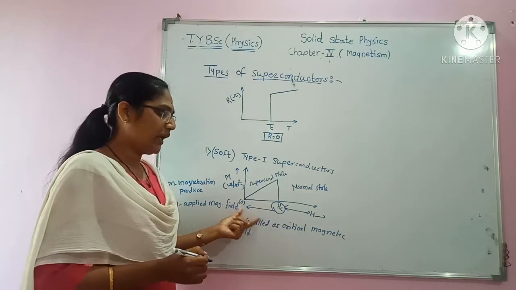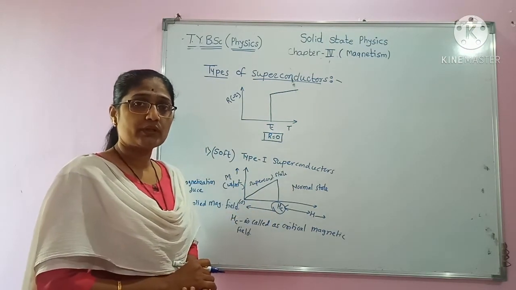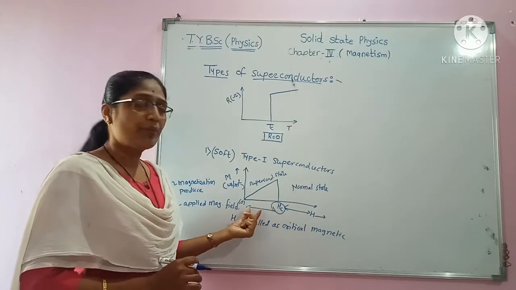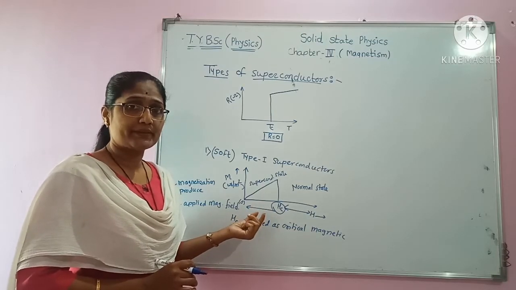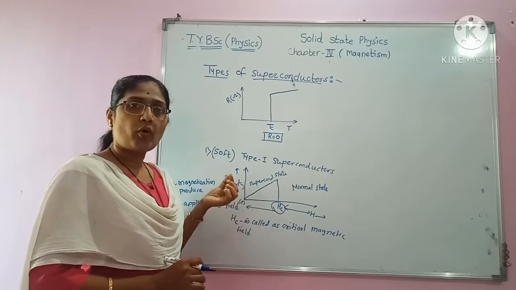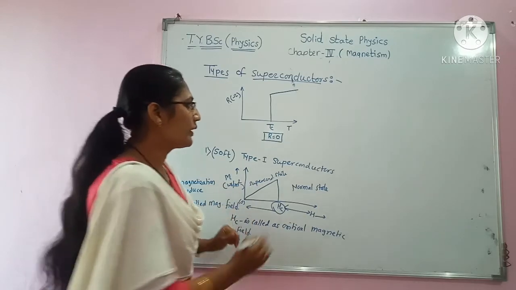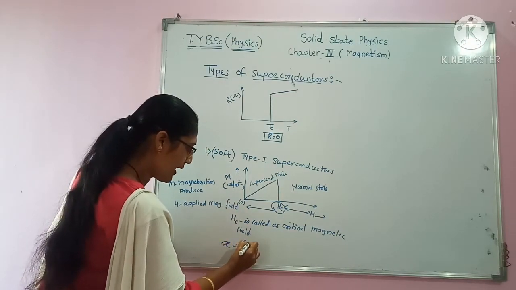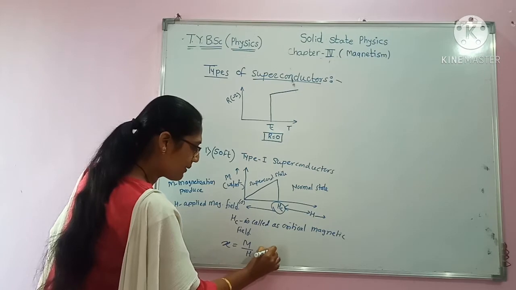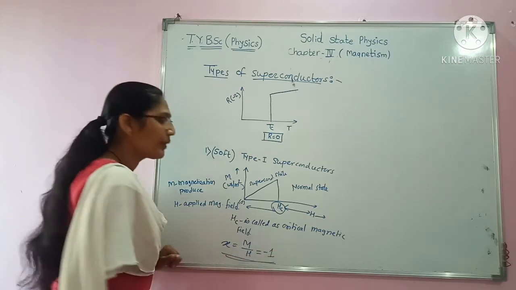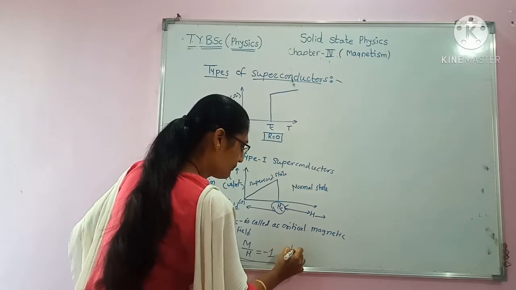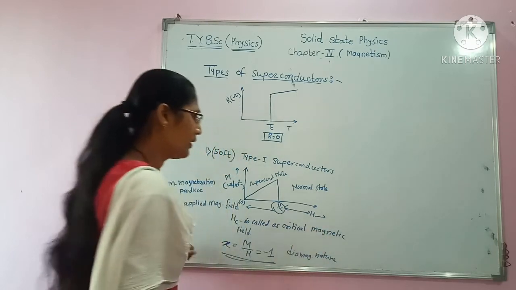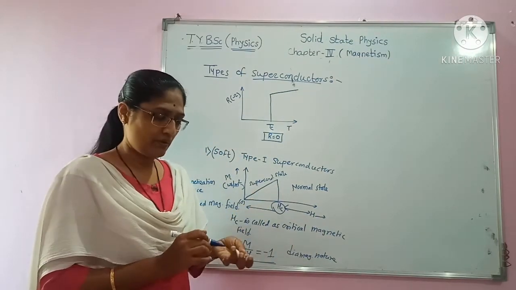So below Hc, the superconducting material will show perfect diamagnetism. Below Hc the material will show perfect diamagnetism, that is the ratio of M upon H will be -1, that is the susceptibility chi equal to M upon H will be found as -1, that is they will show perfect diamagnetic nature. And they will show the exact Meissner effect.